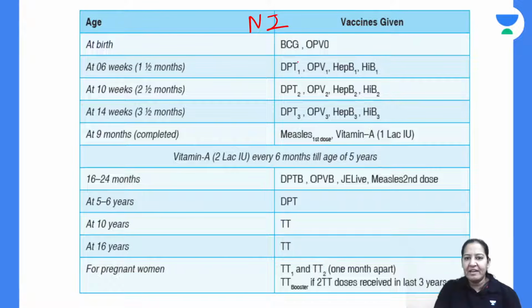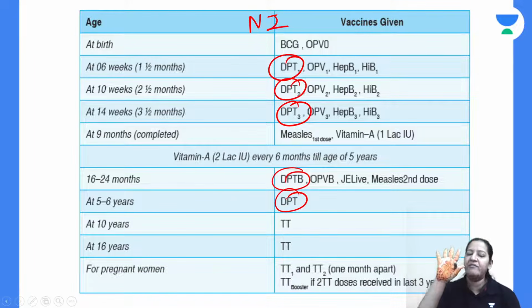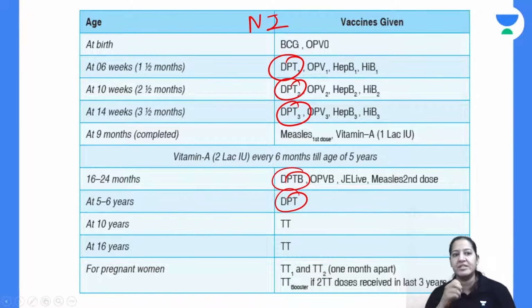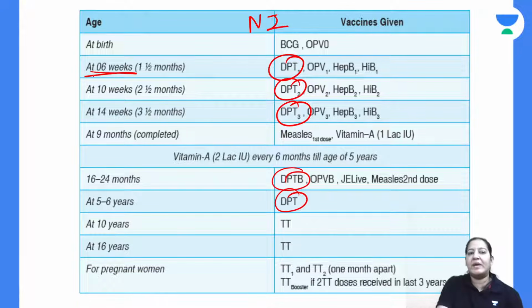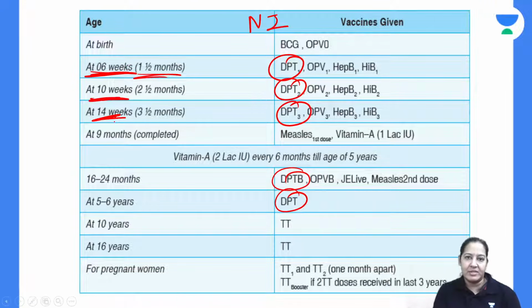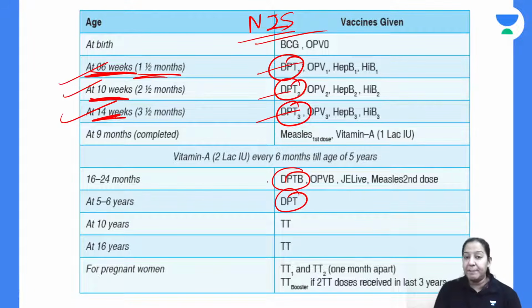So DPT is given as 1, 2, 3: three doses of DPT, then boosters. Two boosters, total 5 doses of DPT are given in the entire life. The first dose of DPT is given at 6 weeks of life, when the child is 1.5 months old. The second dose is given at 10 weeks. The third dose is given at 14 weeks. I guess everyone knows the national immunization schedule from PSM. Yes or no? So at 6, 10, and 14 weeks, we give DPT-1, DPT-2, and DPT-3. The first booster is given at 24 months, and the second booster is given at 5 to 6 years.